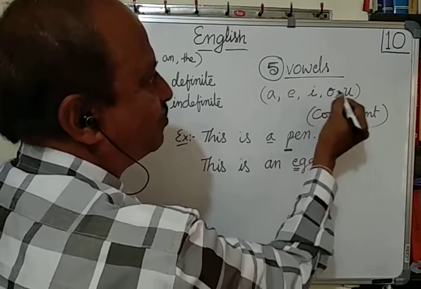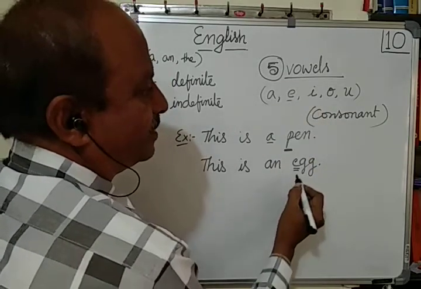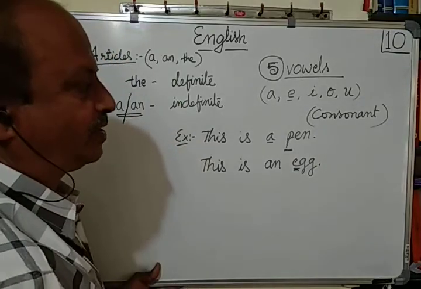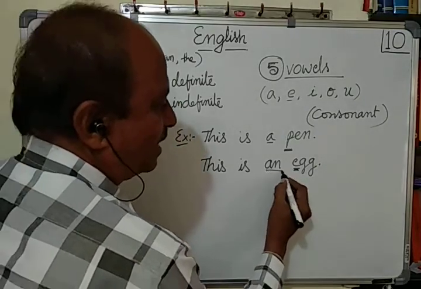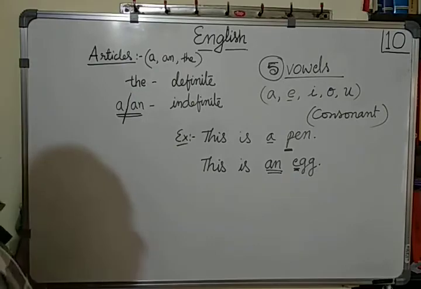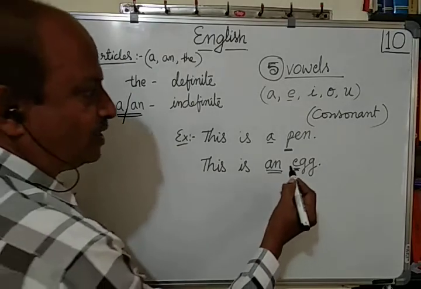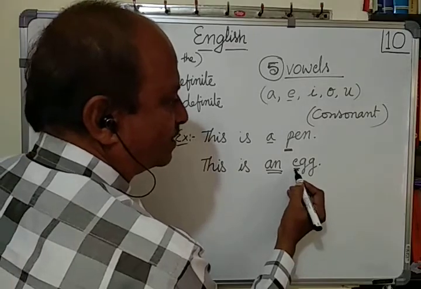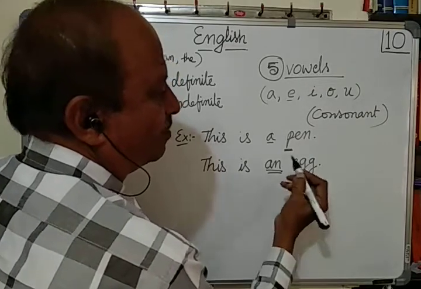See, A-E-I-O-U. E is here. When this word starts with vowel E, I have to use an. An is used when the word after the article starts with a vowel letter.